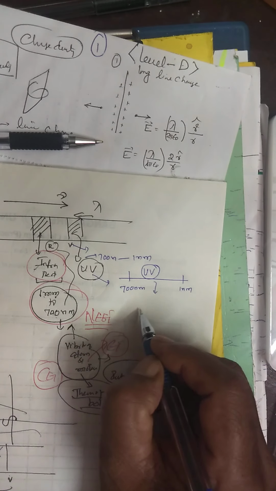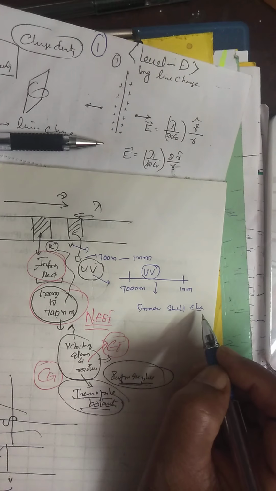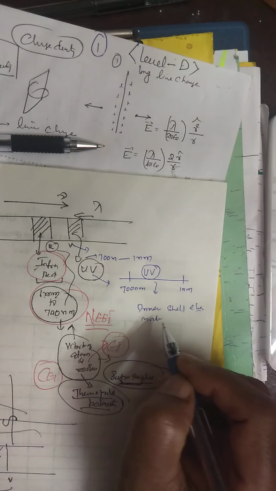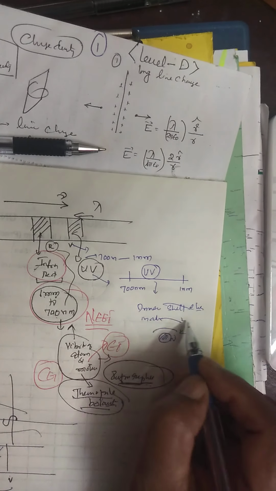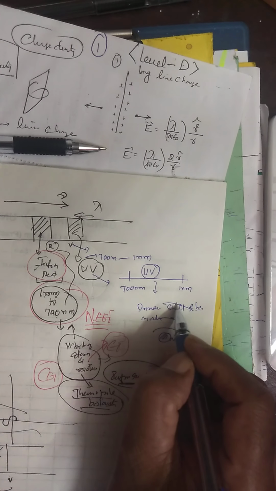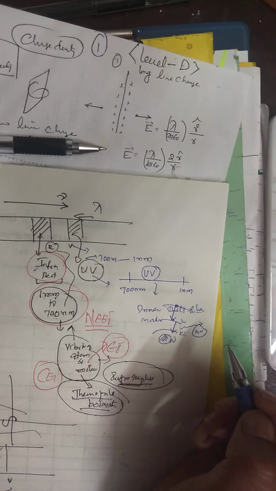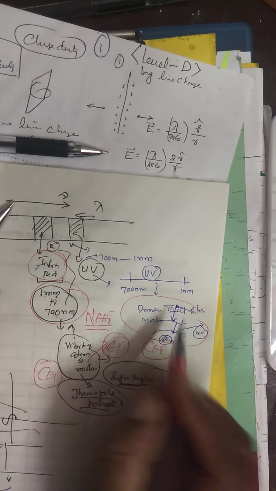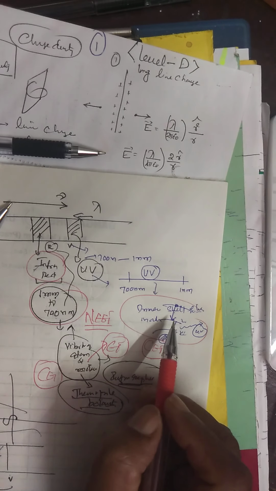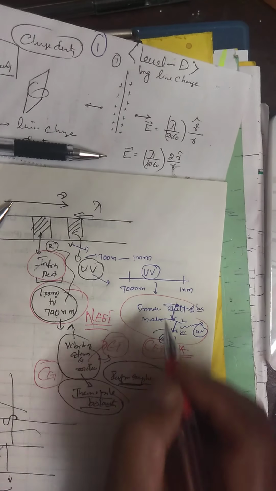This is from inner shell electrons in the atom. That means in the nucleus, K shell, L shell, M shell, like this. When an electron moves from M to L or L to M, you will get ultraviolet radiation. Therefore, this is also CET. See the very minute detail, CET they have asked. Inner shell electron in an atom moving from one energy level to another, K shell to L shell. These are the details, very, very important. Even in NEET they have asked.